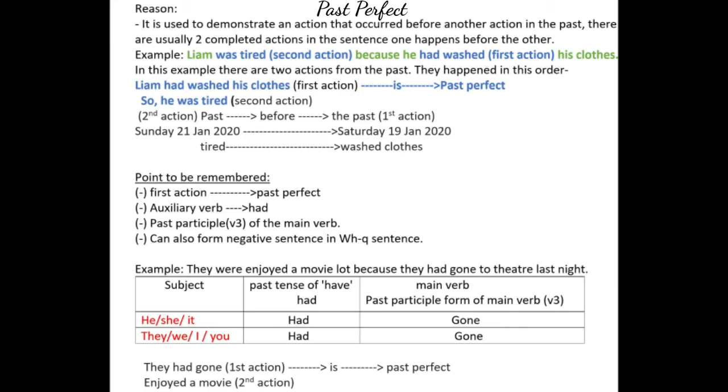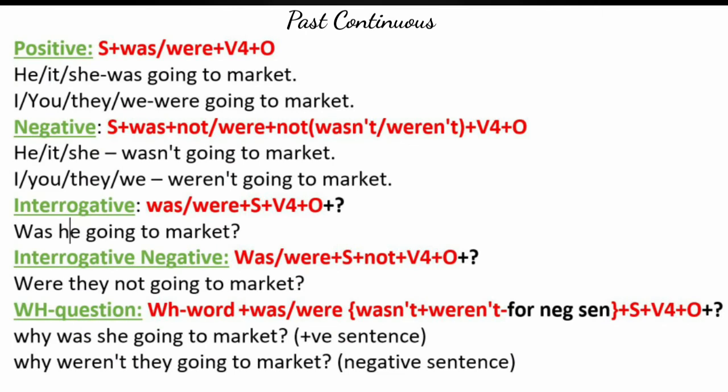Now our third form of tense is past continuous. Look at this presented chart. Pause the video and observe it. Here I used verb for, that means base form of the verb plus ing because it is continuous form, and was for singular subject and were for plural subject.